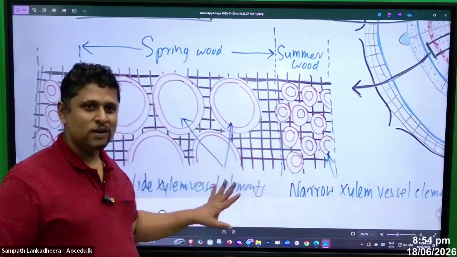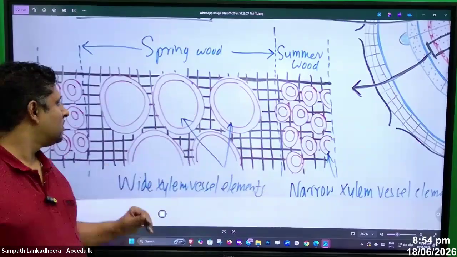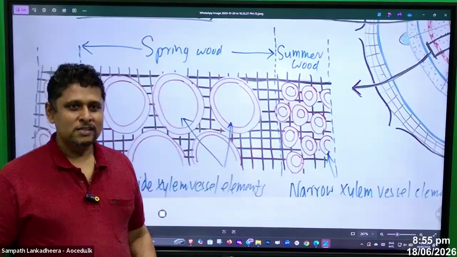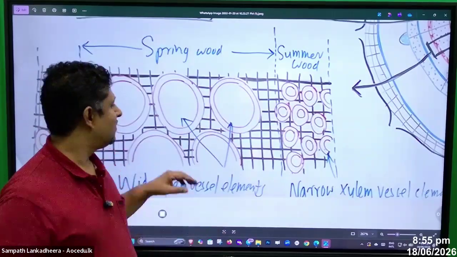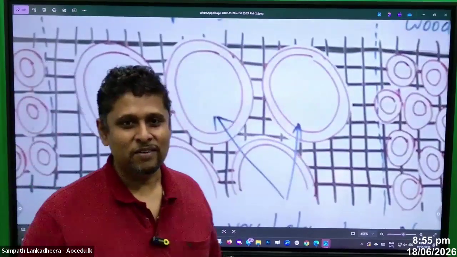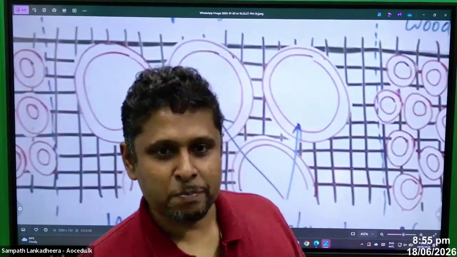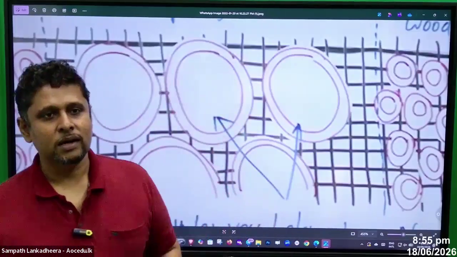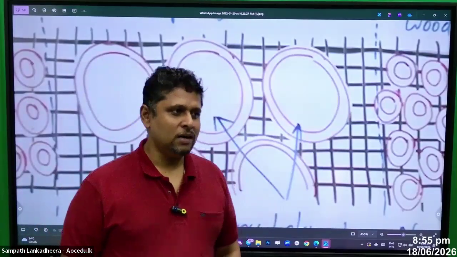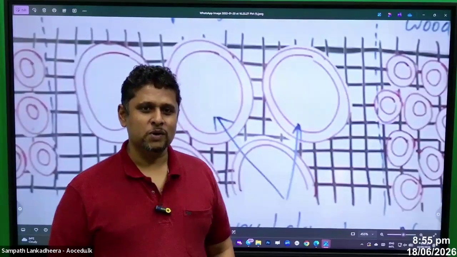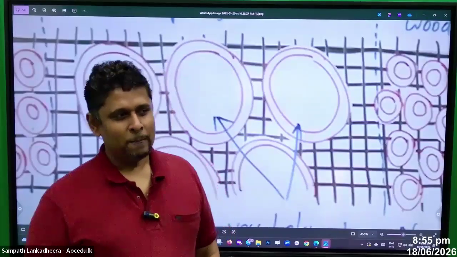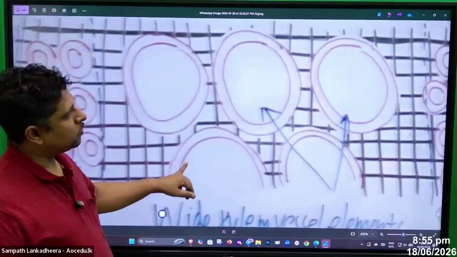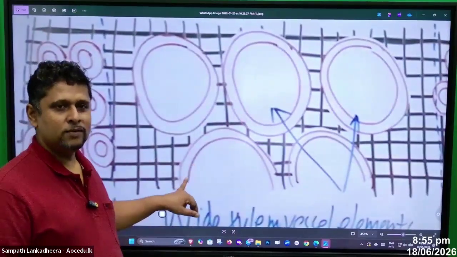This is a spring wood, light in appearance because the wide xylem vessel elements are present. Xylem vessel elements are wide. So is the spring wood known as the early wood? Yeah, we can say early wood. Spring wood, early wood, but it's not mentioned in the resource book. Okay, so this is how it is arranged.